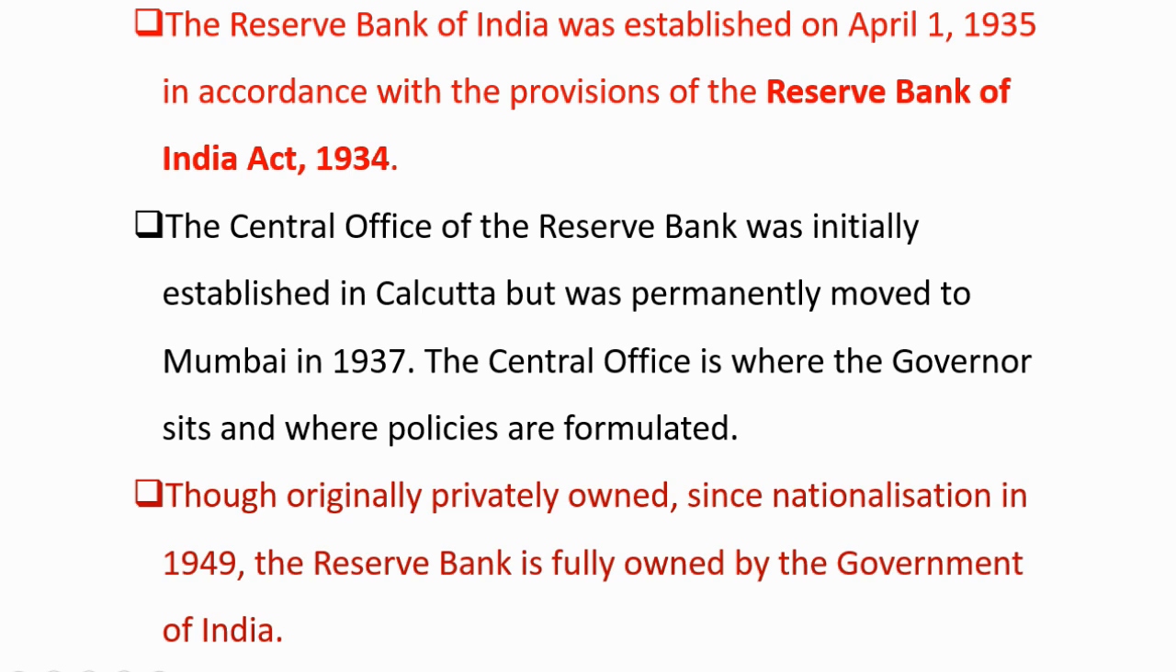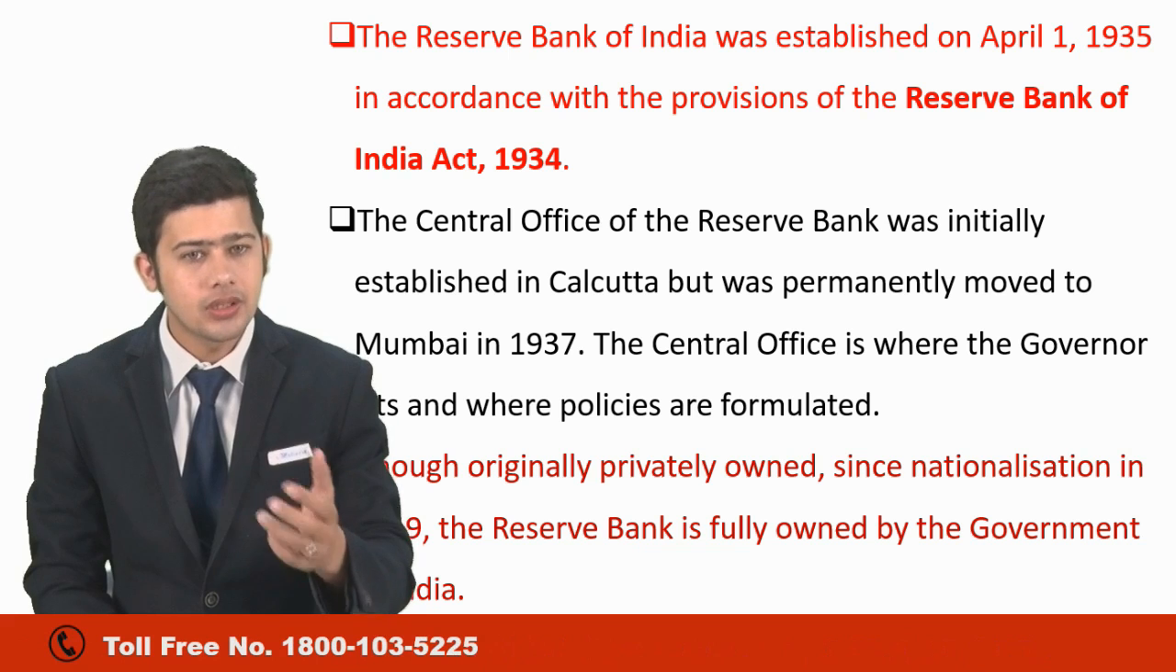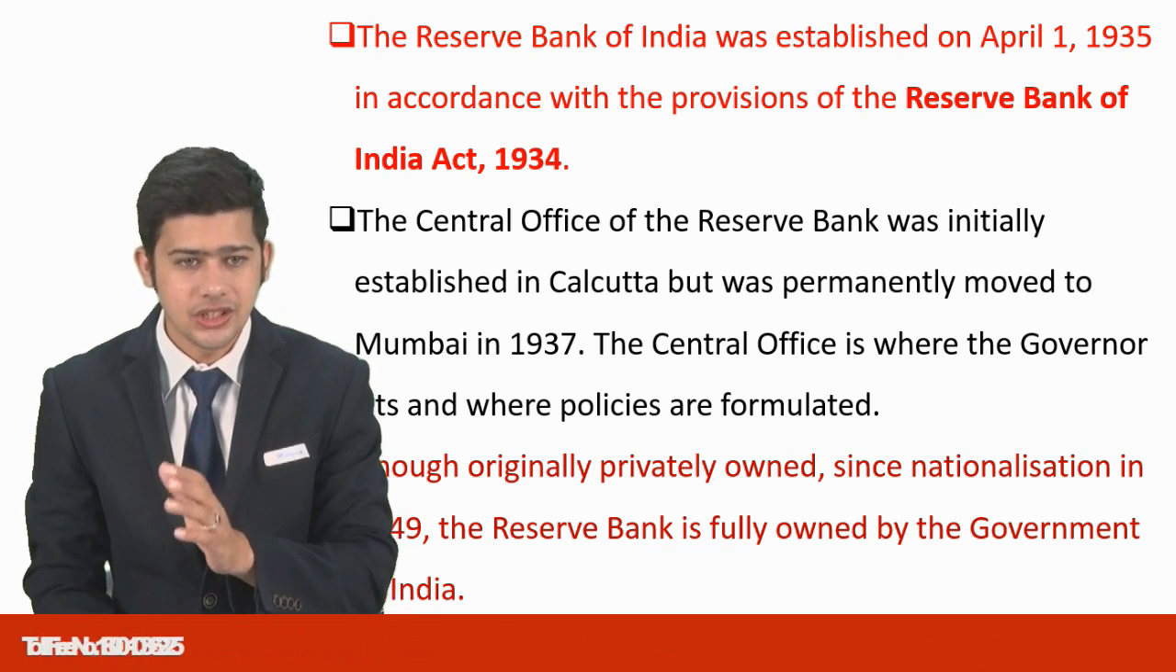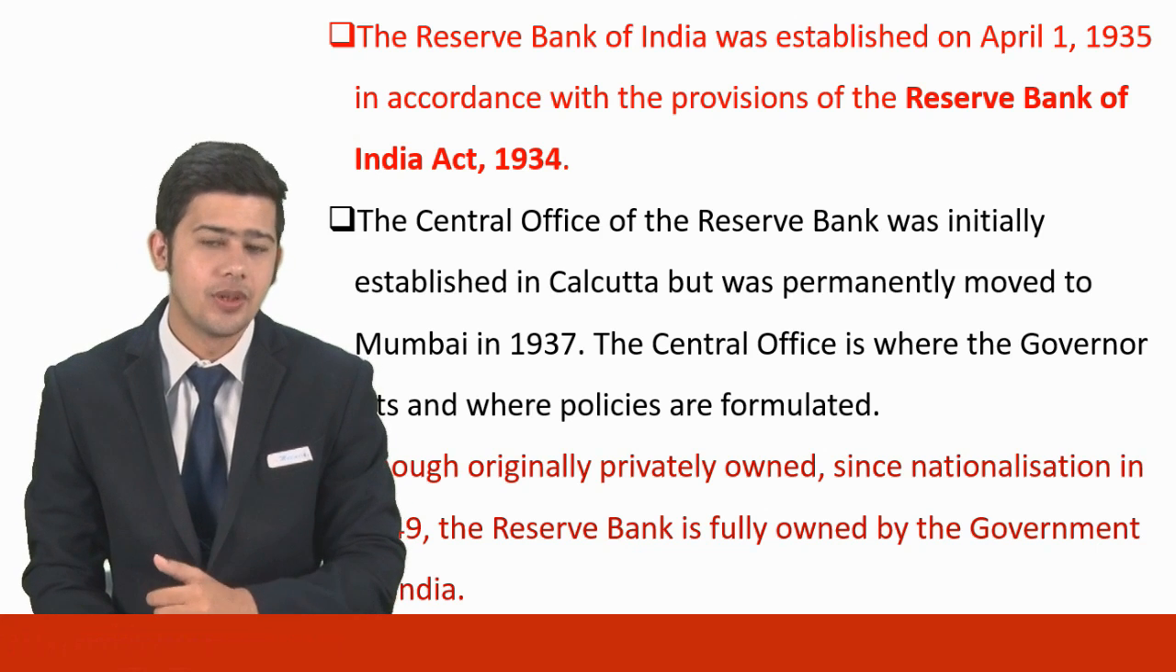In the previous video we discussed that RBI was set up on the recommendations of the Hilton-Young Commission. It was established on April 1, 1935, and initially it was a privately owned bank. Initially the headquarters of RBI were in Calcutta till 1937, and after that it was shifted to Mumbai. If the question arises, where is the central office? It is in Mumbai. Initially it was a privately owned bank, but after nationalization in 1949, it is a fully government-owned bank and also the Central Bank of India.